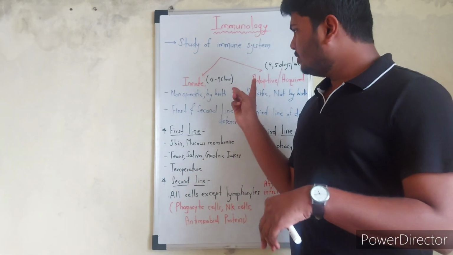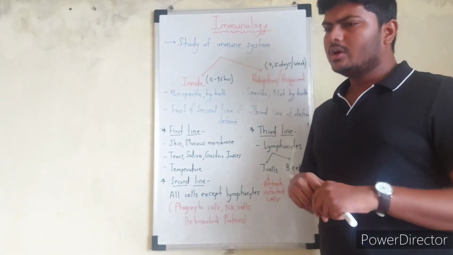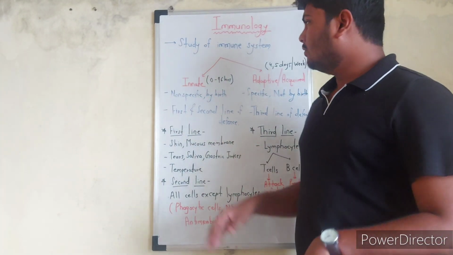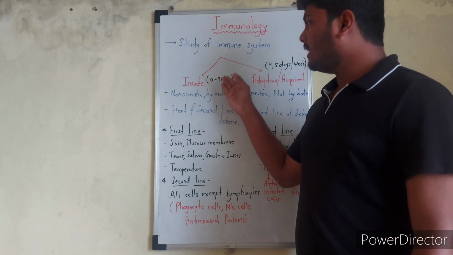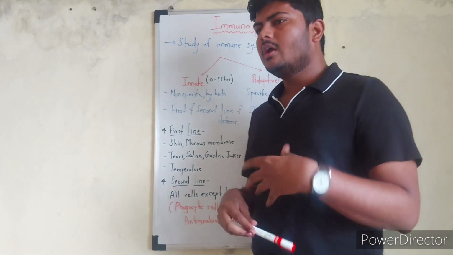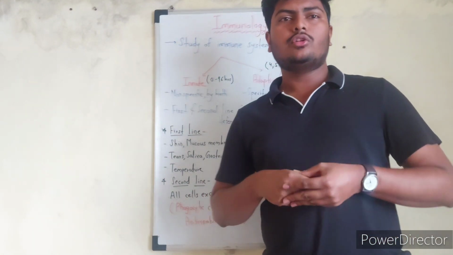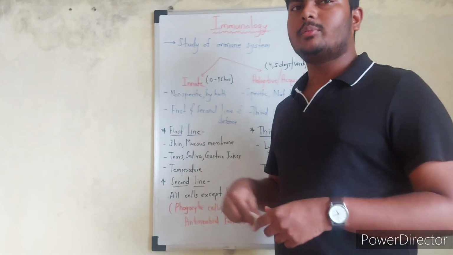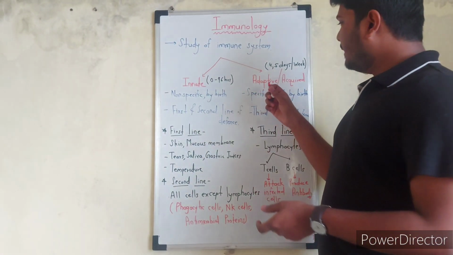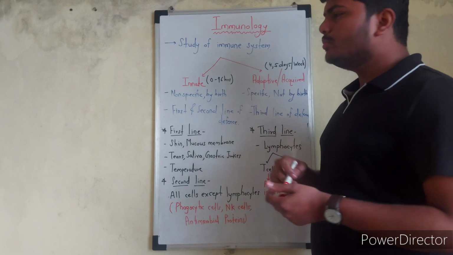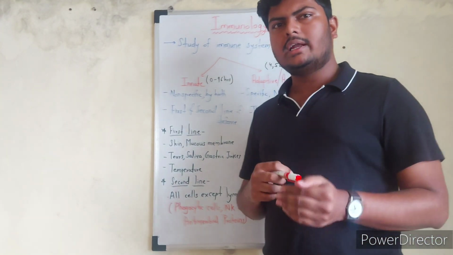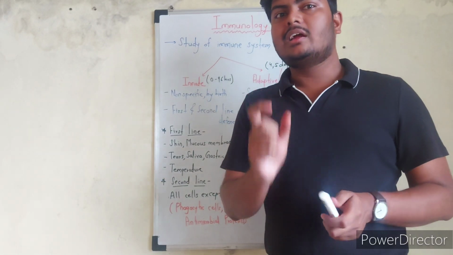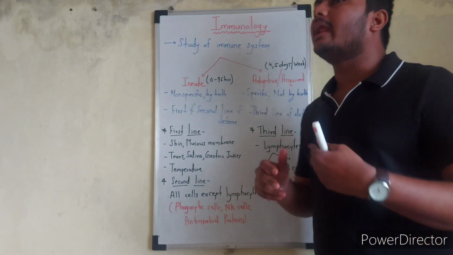Both types of immune system have some benefits. The innate immune system acts within 0 to 96 hours of the encounter with a pathogen, so it acts immediately. That's the benefit of the innate immune system. The adaptive immune system takes several days or weeks to respond against a pathogen, but it acts very specifically and aggressively.